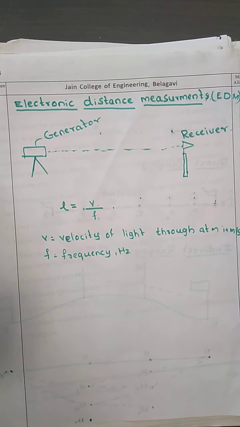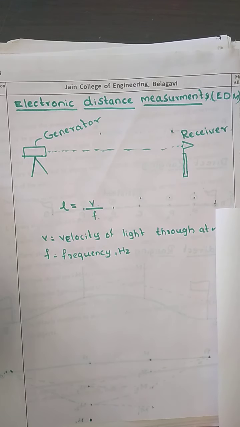You also might have heard about this. The total station measures the distance by sending electromagnetic waves. It is the modulated light.